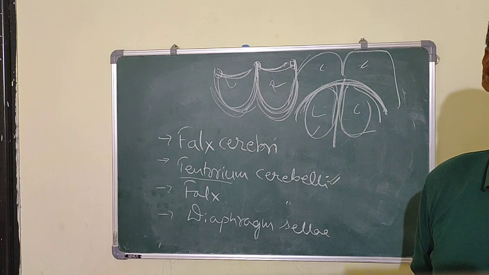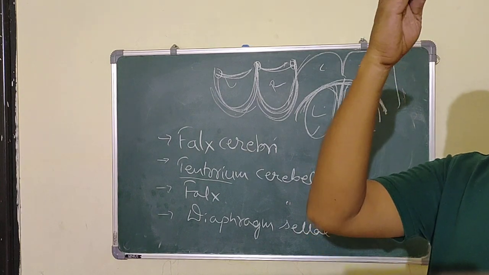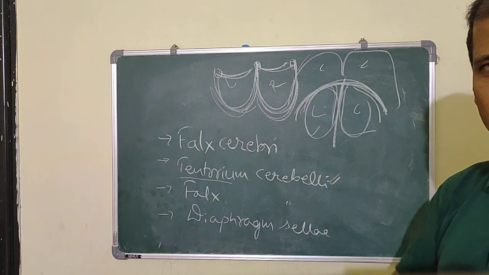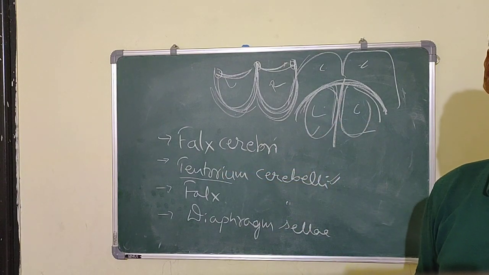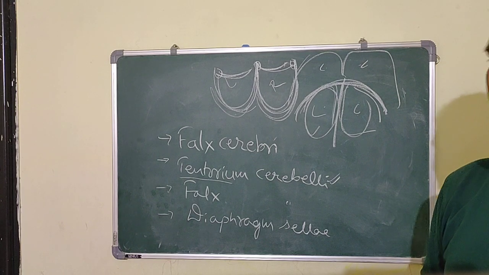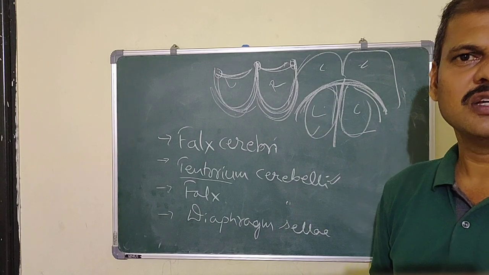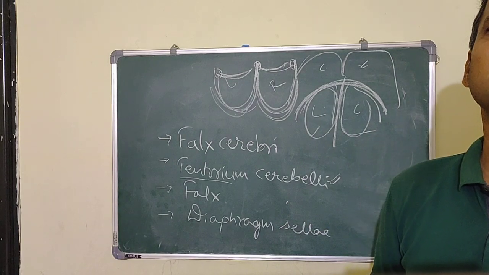The falx cerebelli is attached superiorly to the tentorium cerebelli and inferiorly to the bony part. So the fold which divides the two cerebellar hemispheres is the falx cerebelli.